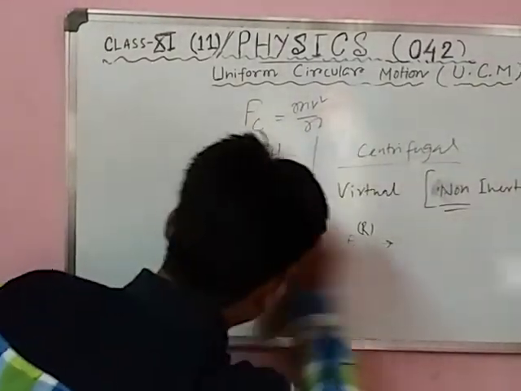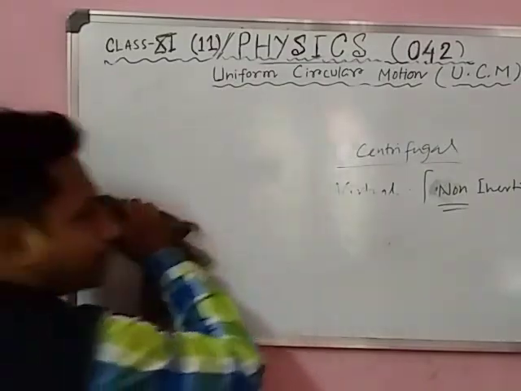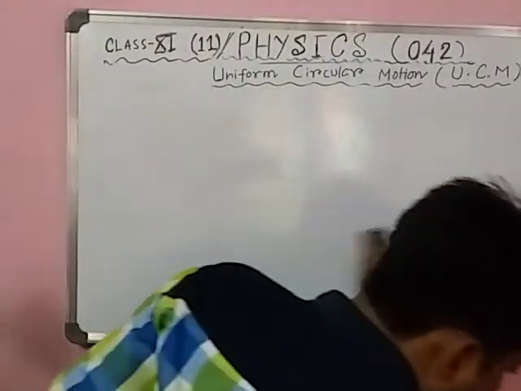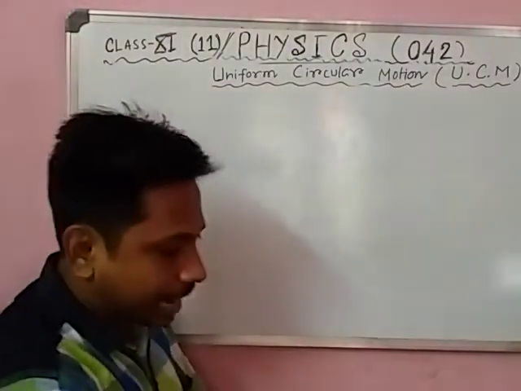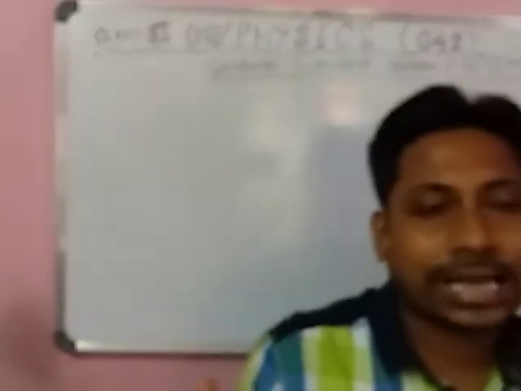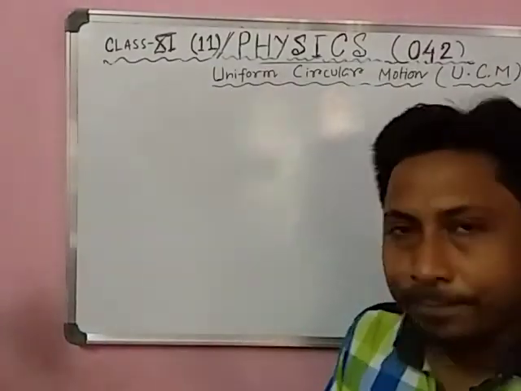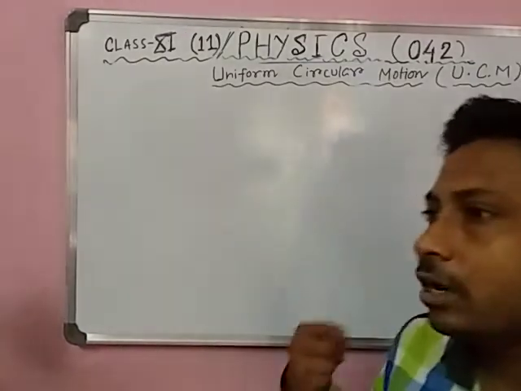Our next topic is very important: the relation between linear motion and circular motion. Now we want to map linear motion with circular motion.